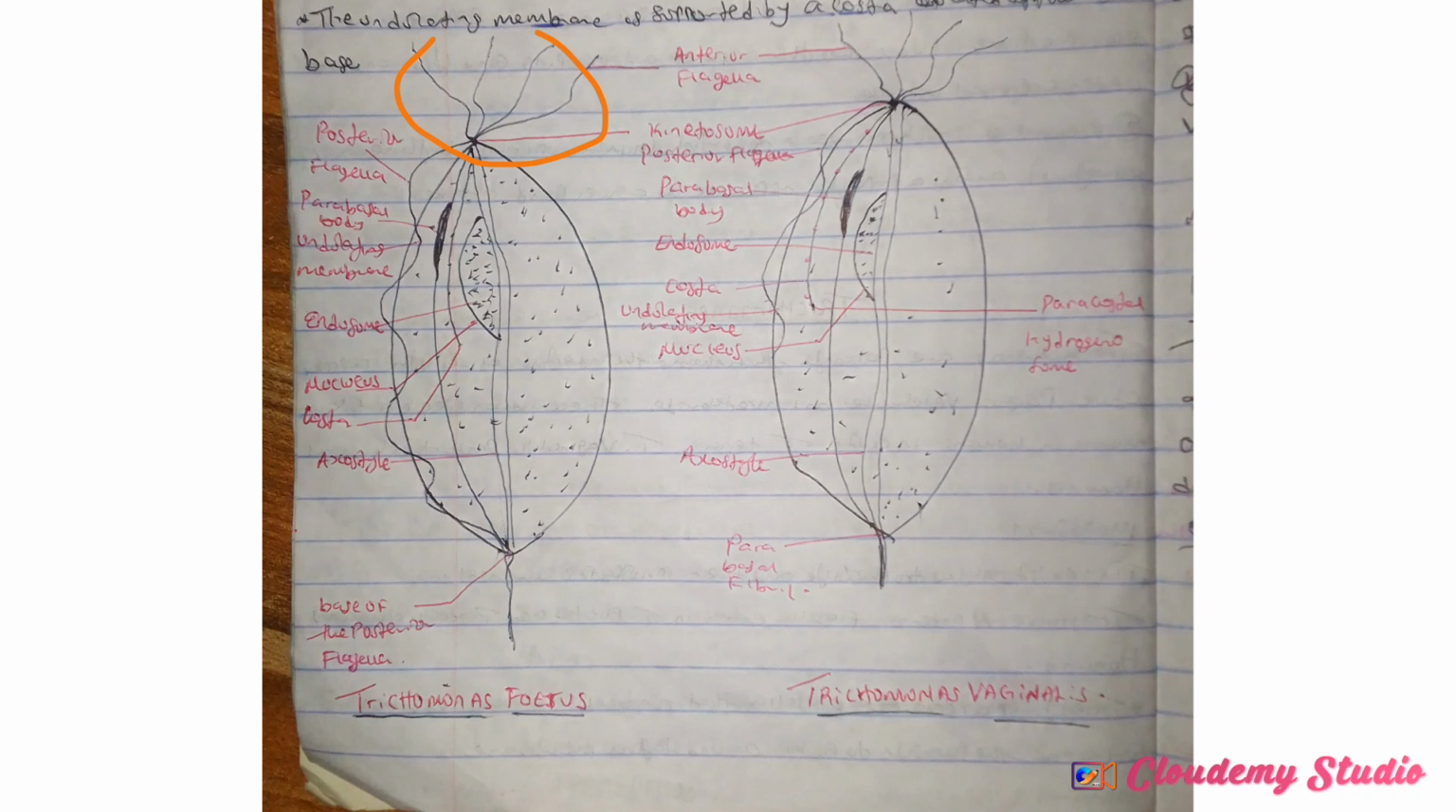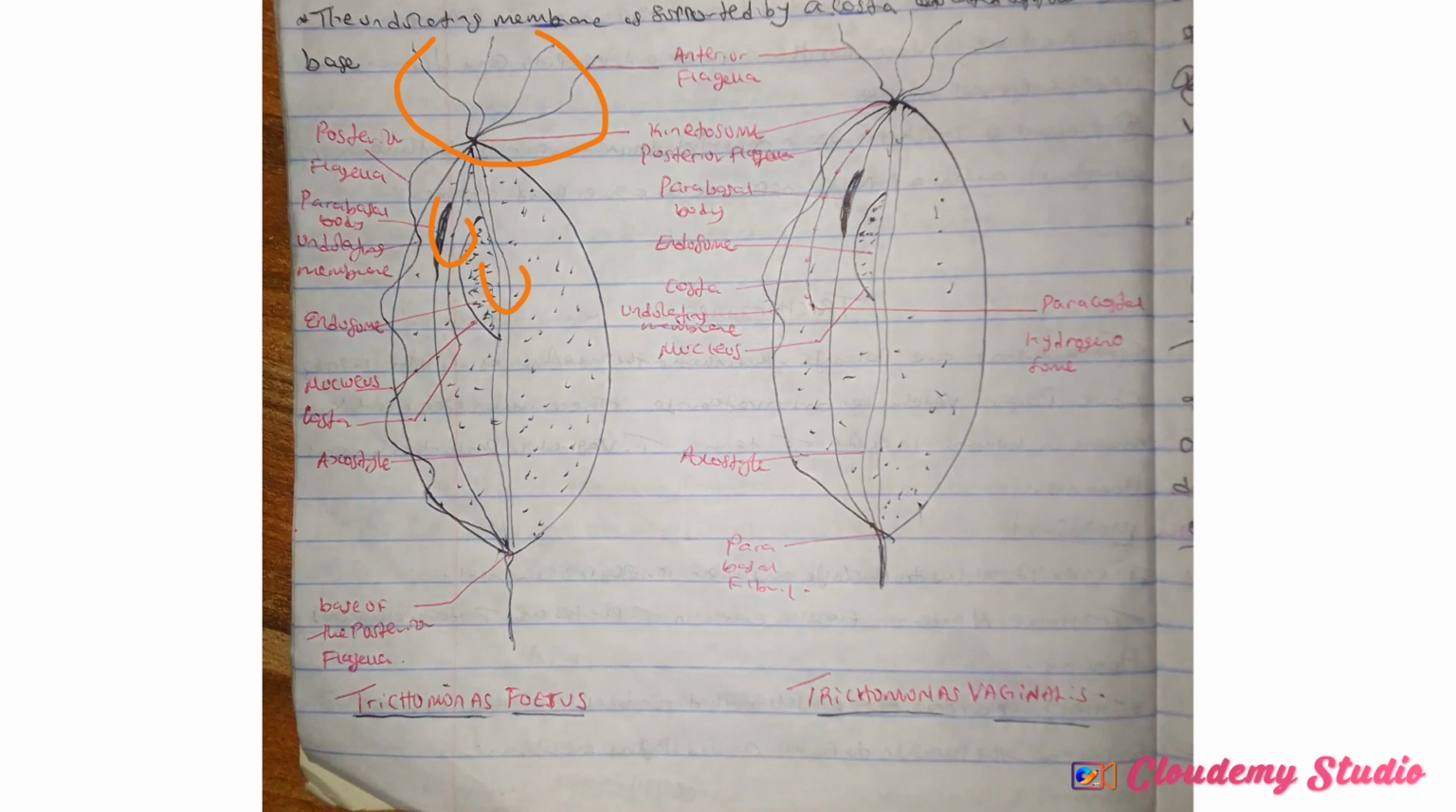And remember, whatever the flagella arises from is called the kinetosome. The kinetosome is where the flagella is arising from. They have the parabasal body. So this is the parabasal body here. Look at it. They have the endosome. The endosome is around here.